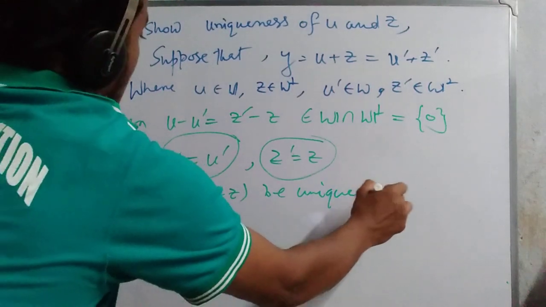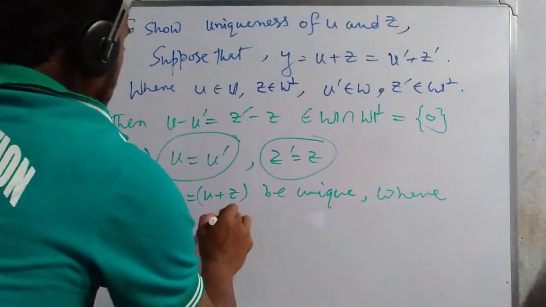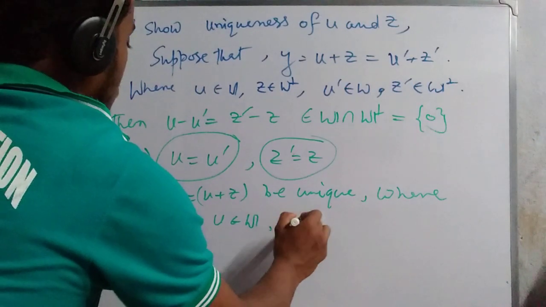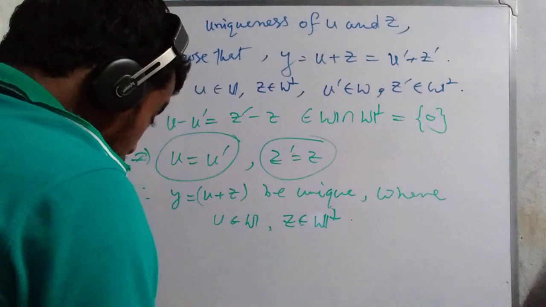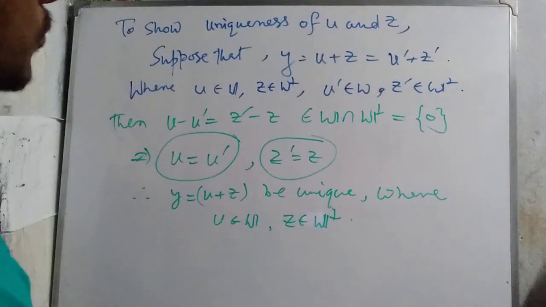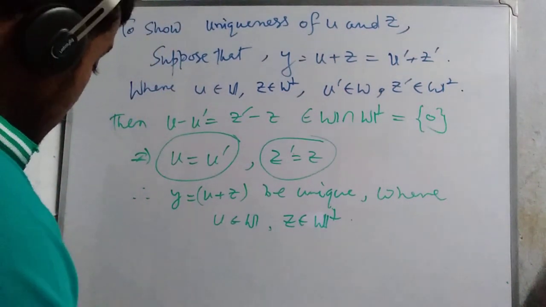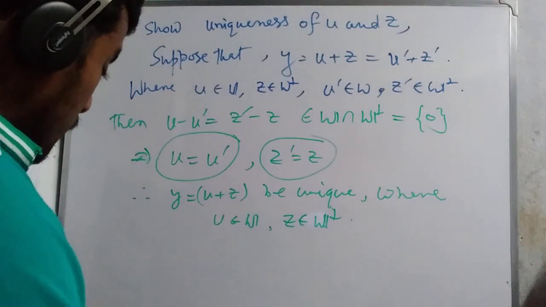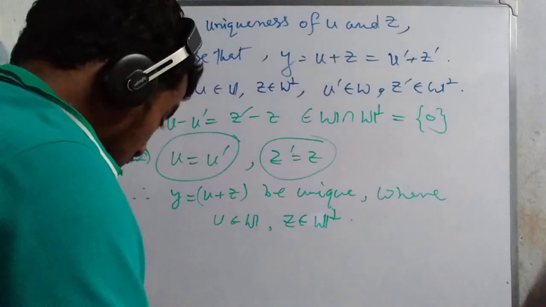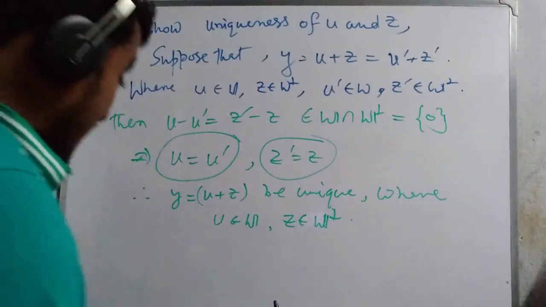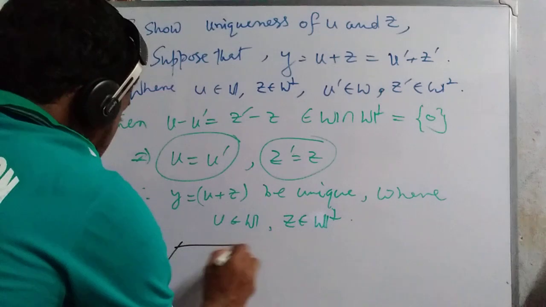U belongs to this W and z belongs to this W perp. So this problem is done. That means we prove this theorem easily. Now we are going to discuss some corollary of that. So we erase that portion, and how this y and u happen, we also see in a figure.